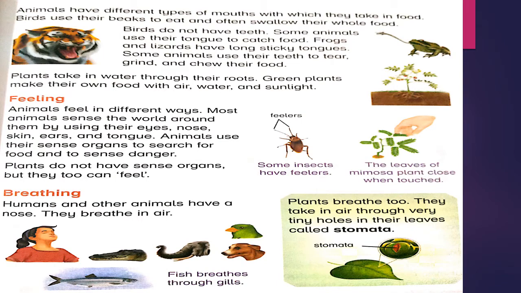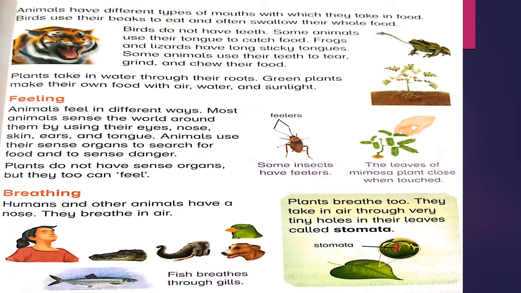Page number 25. Animals have different types of mouths with which they take in food. Birds use their beaks to eat and often swallow their food whole. Birds do not have teeth. Some animals use their tongue to catch food. Frogs and lizards have sticky tongues. Some animals use their teeth to tear, grind, and chew their food.